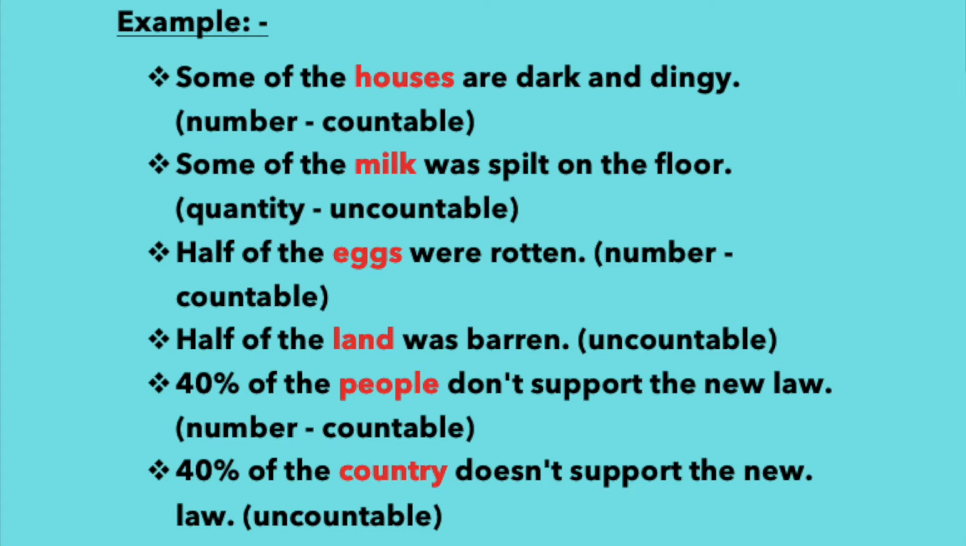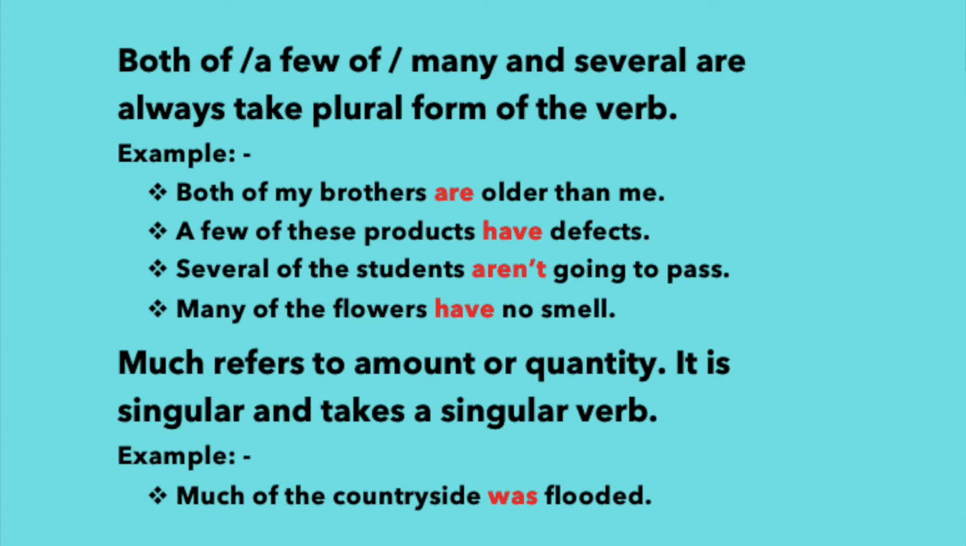40% of the people don't support the new law. People are countable. It shows number. So we have to use here the plural verb don't. See the last one. 40% of the country doesn't support the new law. Here we use the singular verb doesn't because here we don't have any number to count. So we use singular.